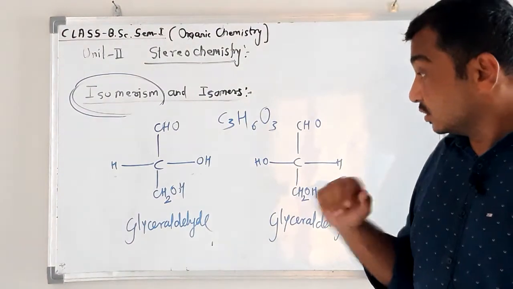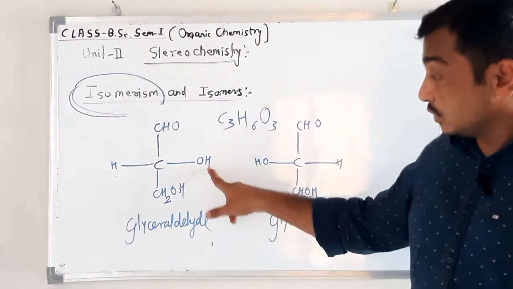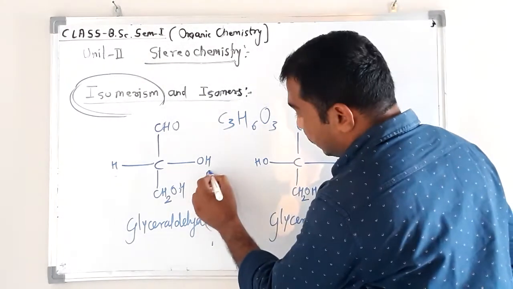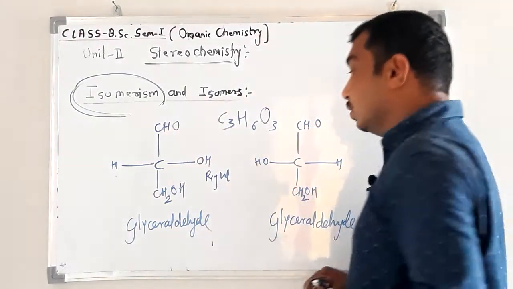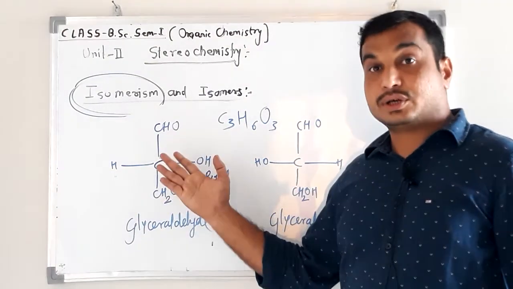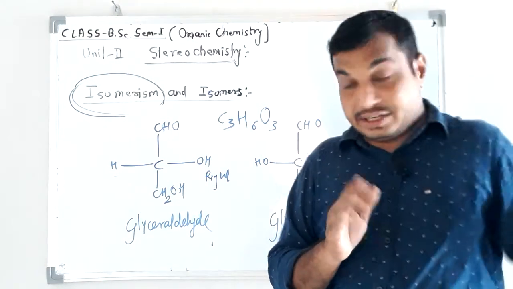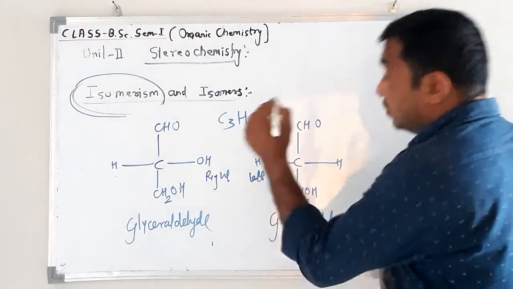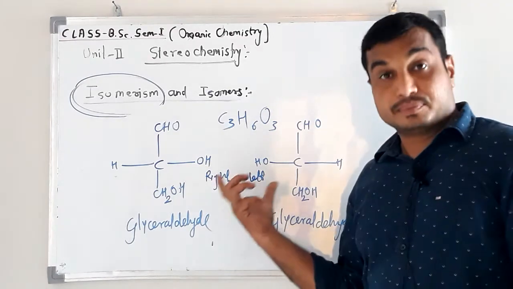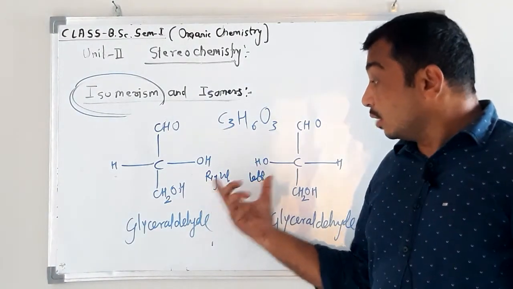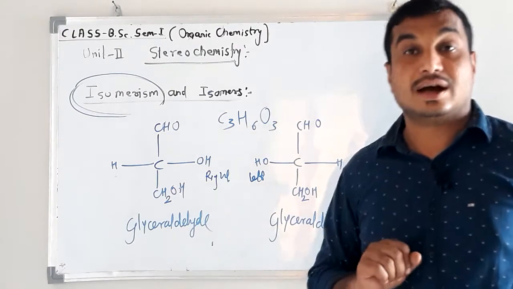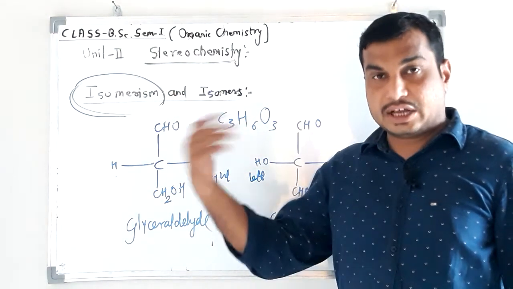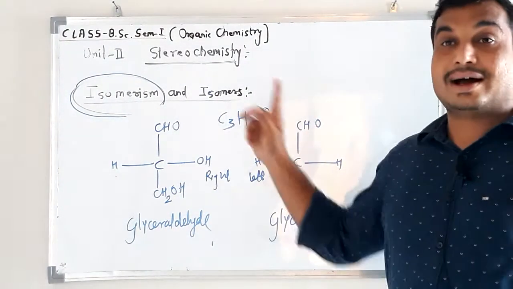Okay, what is the difference? See, in this molecule the OH group is present on the right side. Suppose this is the right side. In this molecule the OH group attached to this carbon is present on the right side. Here the OH group is present on the left side. This is the difference between them. Such compounds are also known as isomers. They are a different type of isomers. Okay, there are different types of isomers, but this is also isomers.